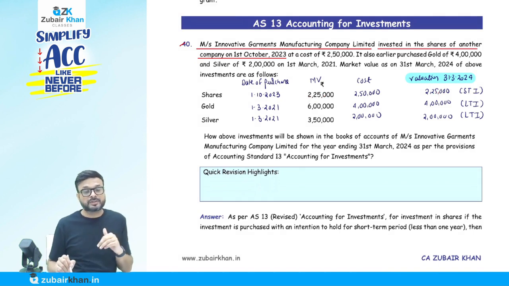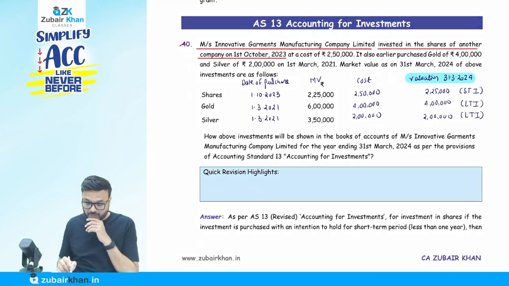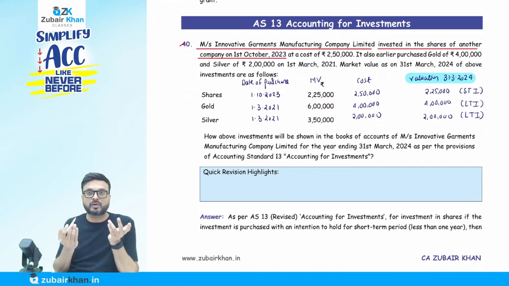Now in case of gold and silver, it's long term only. Why? We purchased the gold on 1st of March 2021, and silver also, and we are doing the valuation on 31st of March 2022. It is more than 1 year. So obviously it is long term only. Long term we usually do at cost. What is the cost? The cost is 4 lakh for gold, and silver is 2 lakh. So I will write 4 lakh and 2 lakh.